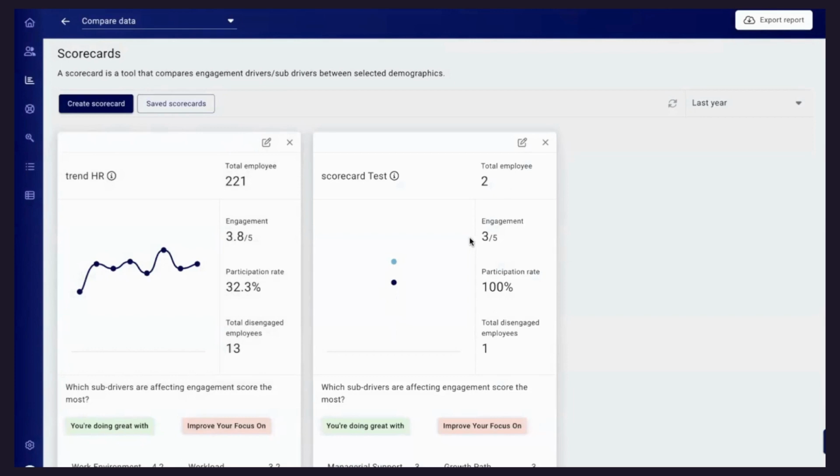These scorecards are very, very useful, and you can download them and share a report with the business leader. Let's say you would like to share a quarterly report with the marketing head with the engagement score and what is working in their unit. It's very simple: they can see a brief summary that in my small organization, within a big organization, this is working, this is not working.